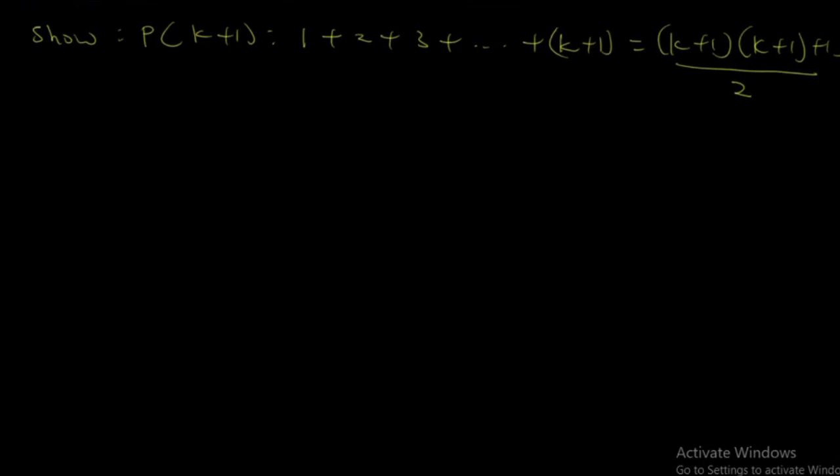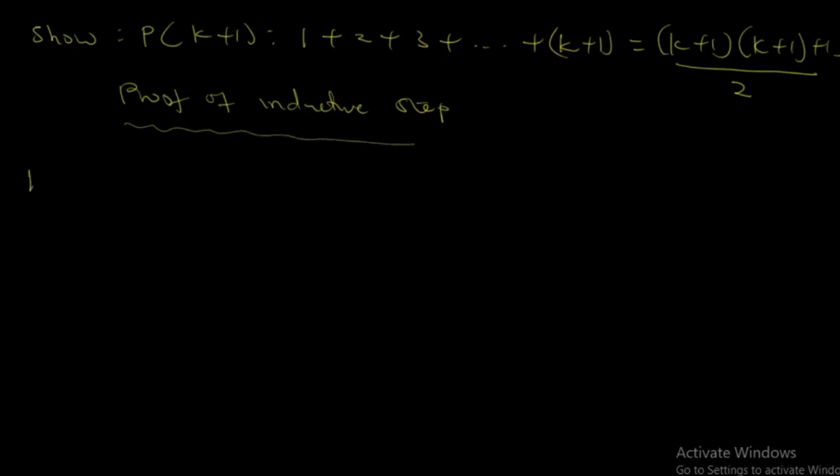First, what you need to do is the proof of what? The inductive step. You are going to do the proof of the inductive step. By the induction hypothesis, we already have a formula for the first k integers. That's when we substitute with k. A formula for the first k plus 1 integers may be found by simply adding k plus 1 to both sides of the equation. So what it means is that we are going to have this. We are trying to prove it.